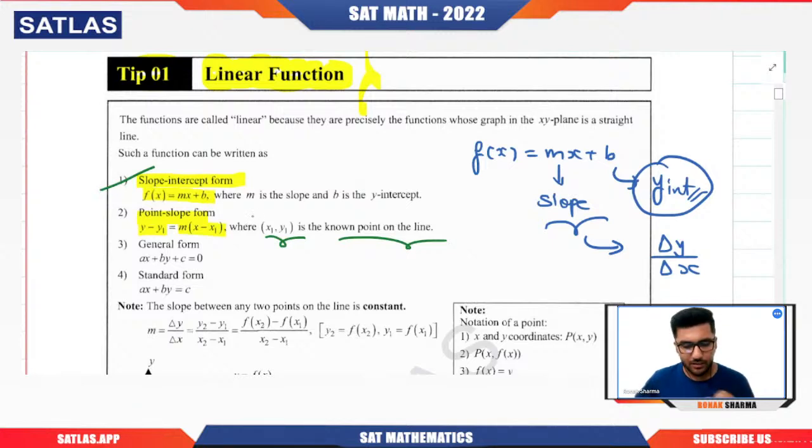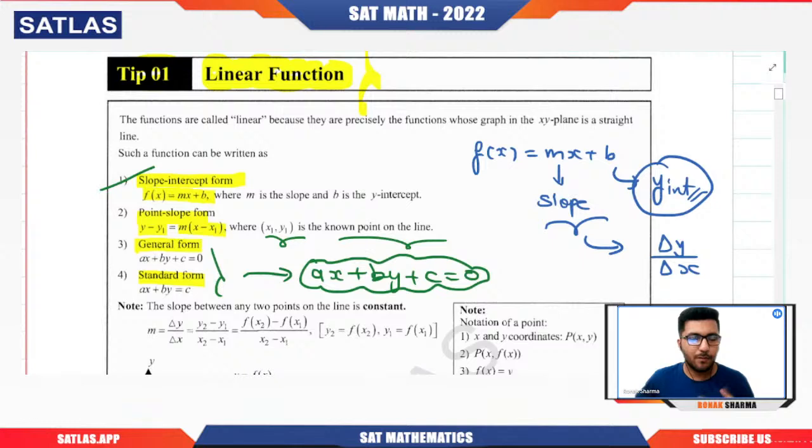If we talk about the other format, what we call the general form or the standard form, actually both are one and the same thing, but the more prevalent form is ax + by + c = 0. Remember this. Sometimes they ask you the linear function or the equation of a line in this format, so we have to convert whatever equation we have into this form, so that we can get the values of a, b, c. A, b and c are all constants.